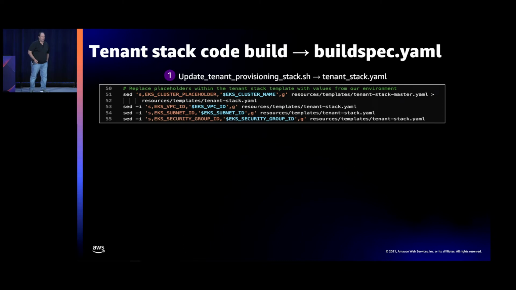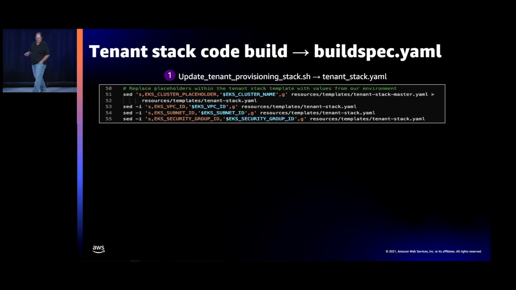So if we go look at the actual repo, you will see there's this update tenant provisioning stack script that was run as part of the setup of your environment. And you'll see here, it goes and gets the cluster, the VPC, it goes and gets this data that it could only get after the environment was provisioned, and it pushes those parameters into our tenant stack, that generated stack that we talked about.